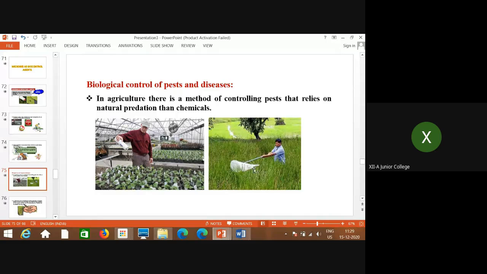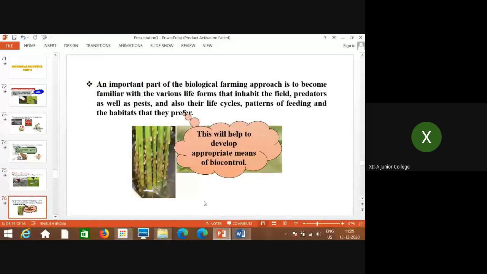But these are some of the mechanical methods which may take time, and they are not so effective. They are effective, but not to that much extent. So these are some of the natural ways, but they may be time consuming also. So we have developed many more methods. An important part of the biological farming approach is to become familiar with the various life forms that inhabit the field, predators as well as pests, and also their life cycle, pattern of feeding and the habitats they prefer. This will help to develop appropriate means of biocontrol.